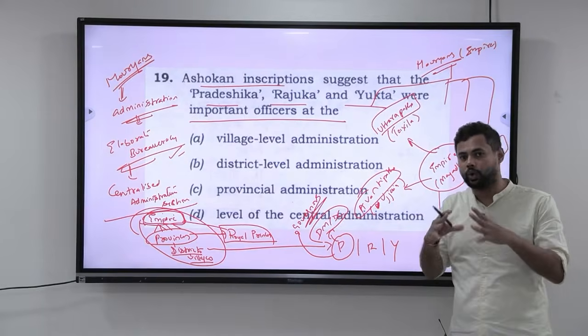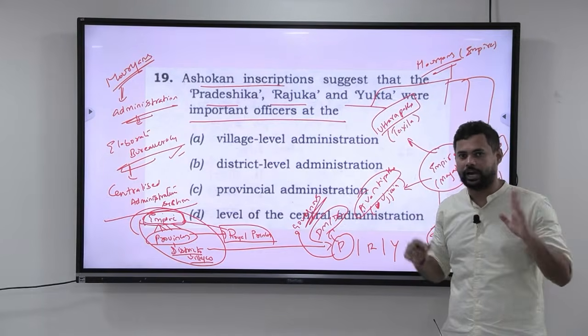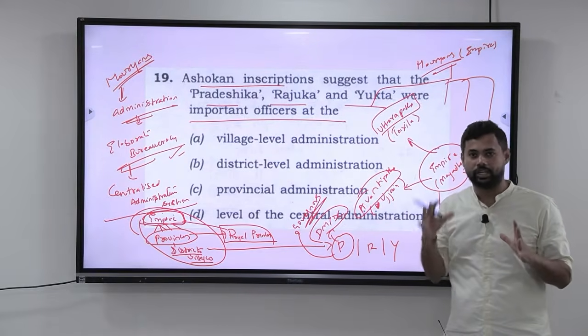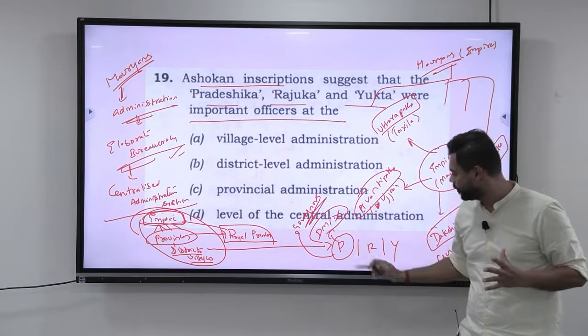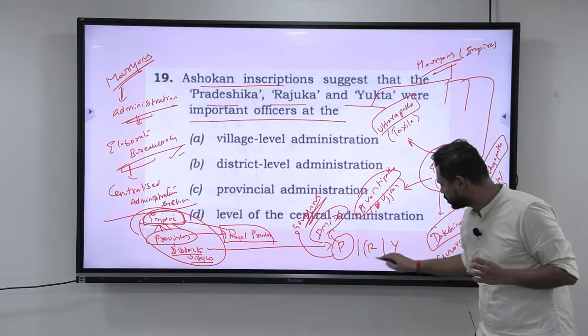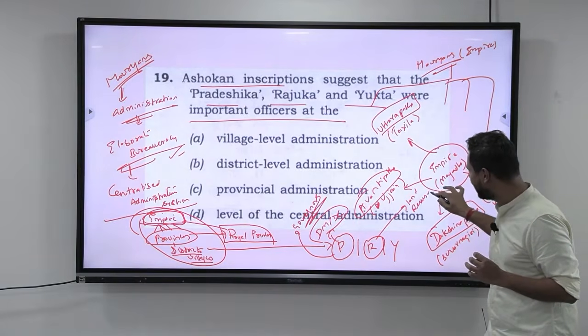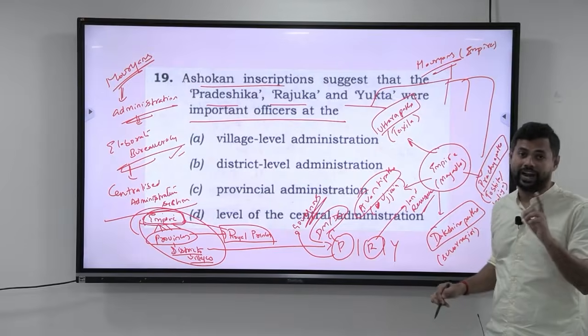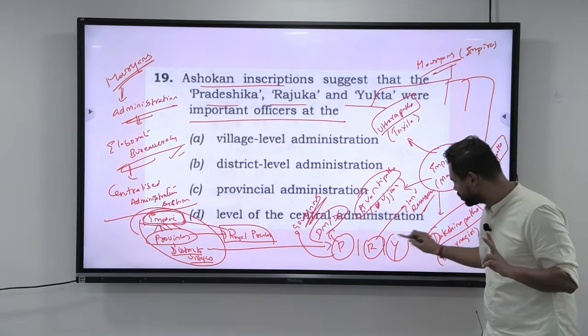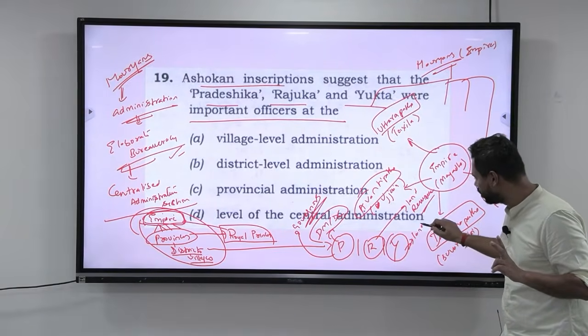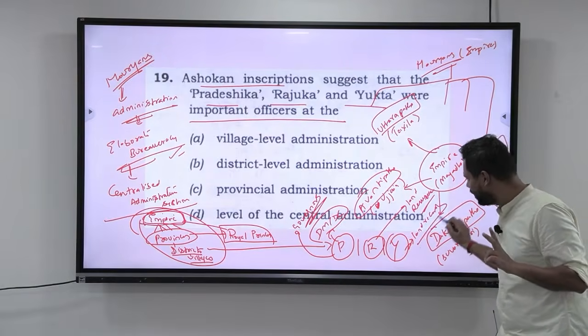They have to go around the district every 5 years. They have to make a round of the entire district every 5 years. So those were some of the roles of Pradeshikas. Rajukas were mainly in charge of land revenue assessment and collection. And Yuktas were in charge of land records. They had to maintain the land records.